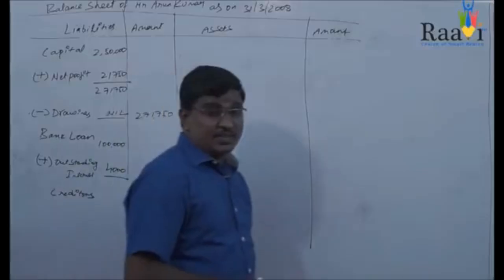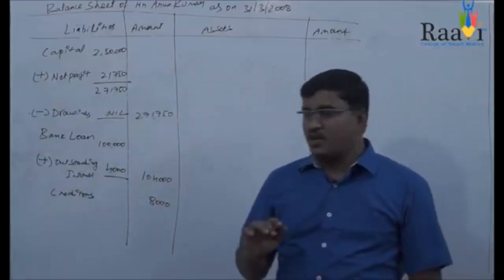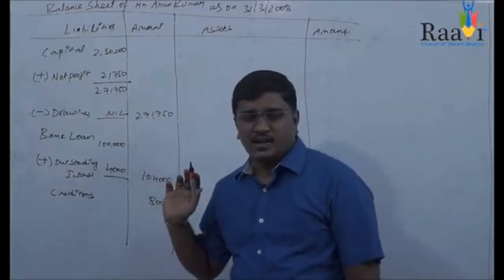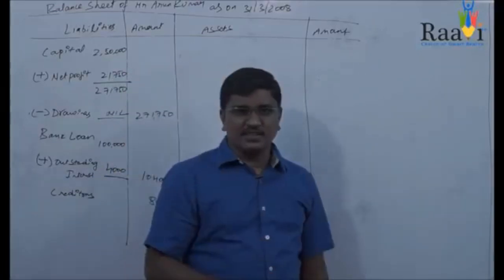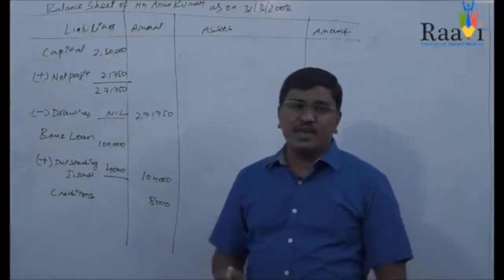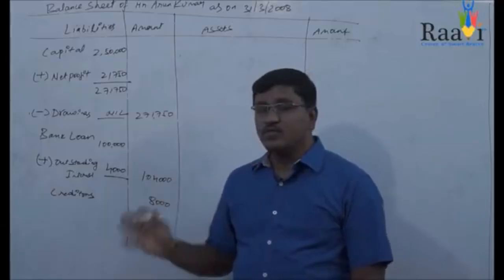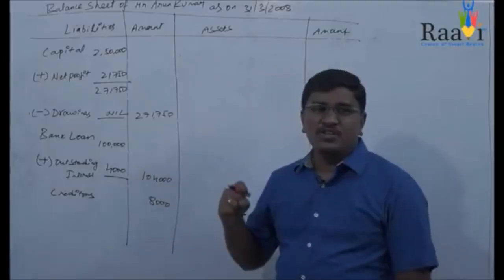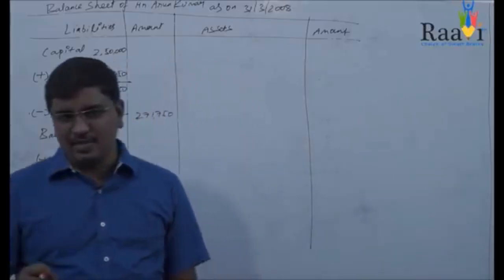Now we will see the adjustments also for preparing this. The first adjustment is stock, which we will take in the asset side, and the provision we will also consider in the asset side. You may find the third adjustment, that is outstanding wages of rupees 1,000. Outstanding expenses should be considered as a liability.